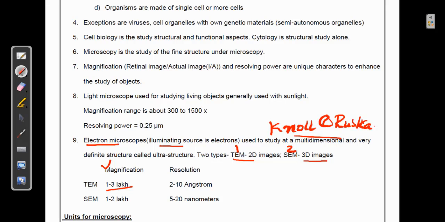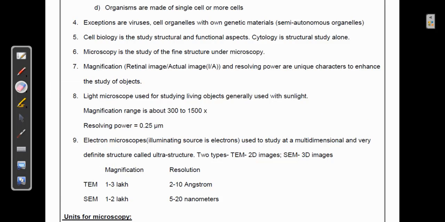So that's why the TEM and the SEM have different purposes, and the scientist will choose between them. The transmission electron microscope has more magnification, and when someone goes for a scanning electron microscope, the resolution will be high and the magnification is less. All of this about the electron microscope is quite important for you to understand how these are going to be used to study cells.